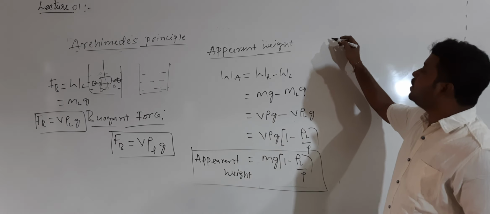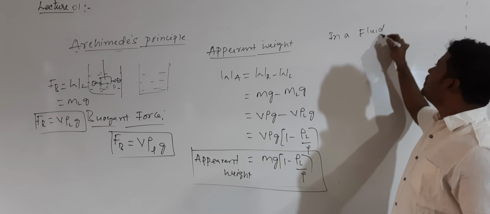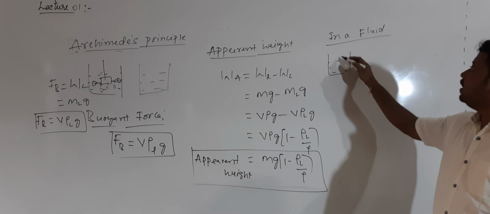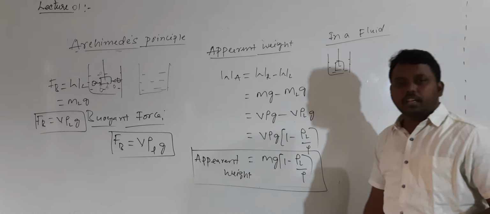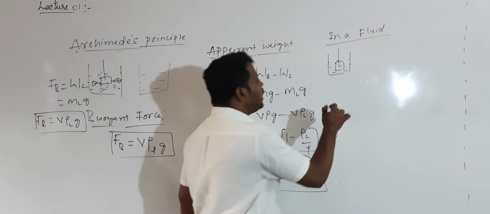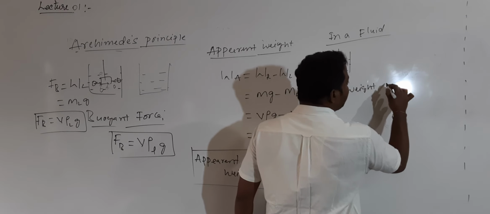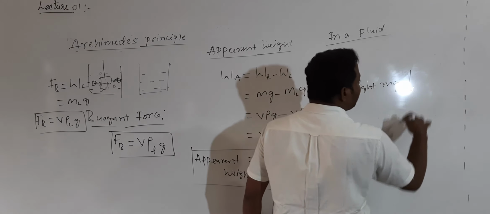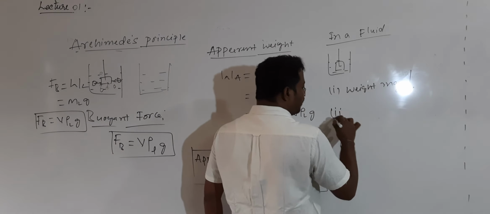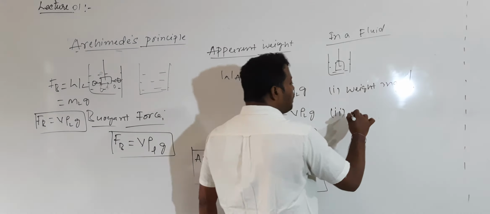So for a body in a fluid, what are the forces acting on the body? Now I consider a container with fluid, and one body immersed inside that fluid. Forces acting on the body are two. First, the weight of the body, given by mg. What is the direction of weight? Vertically downwards. And one more force, because of the displaced molecules, acts on the body in the vertically upward direction. That is the buoyant force.